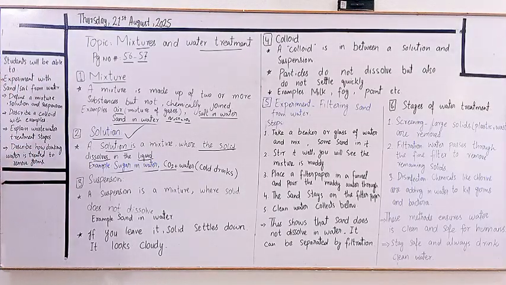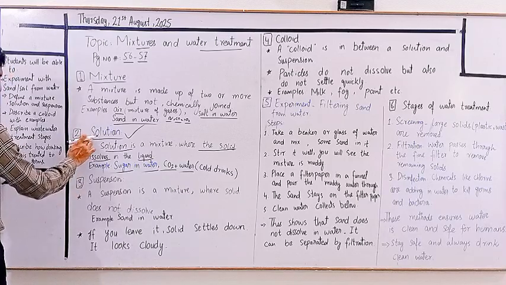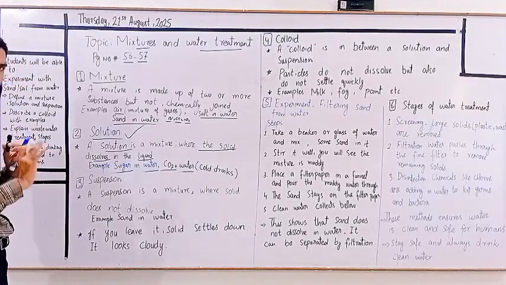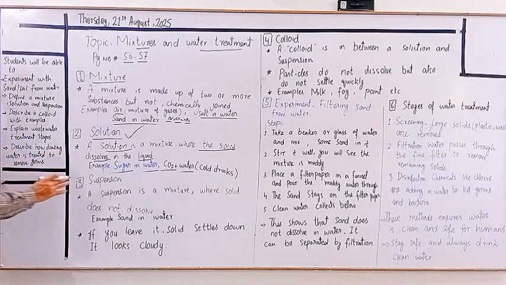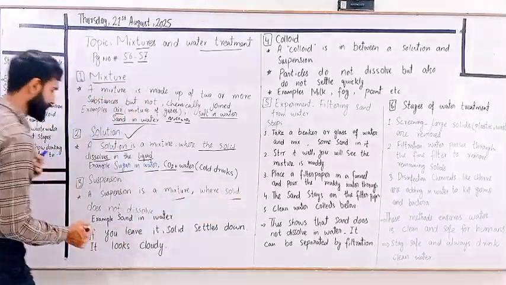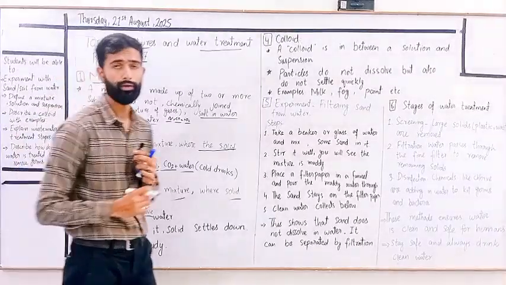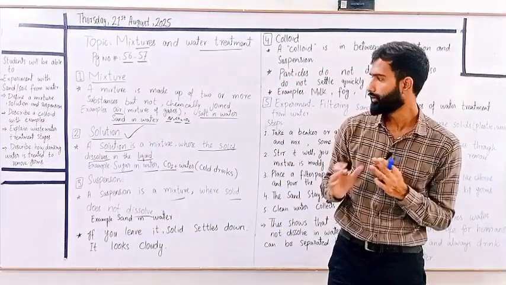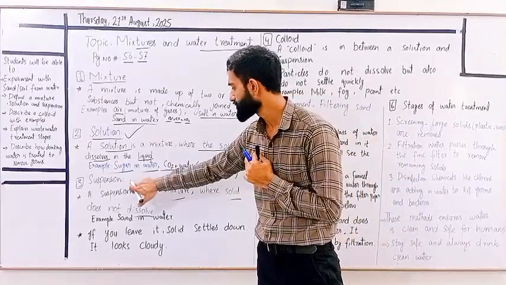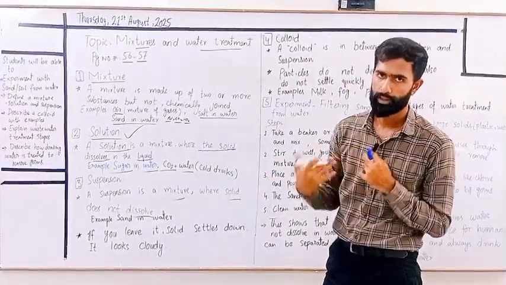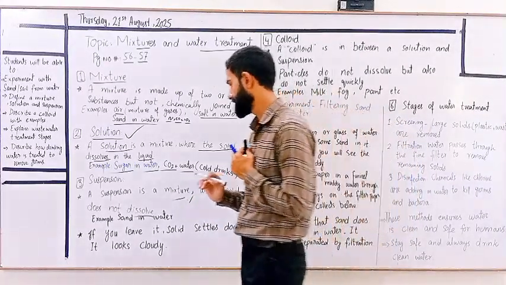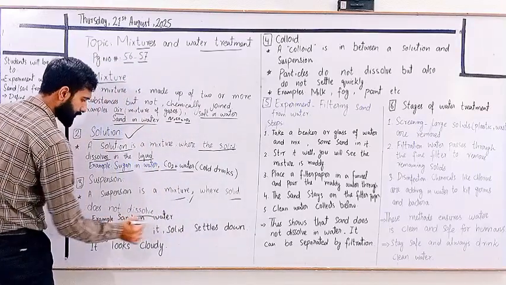Next one is suspension. These all are types of mixtures: solution, suspension, and colloid. But there is a little bit of difference in all of them. Suspension is also a type of mixture where the solid does not dissolve. In solution, the solid is dissolved in water, but in the case of suspension, the solid does not dissolve in the mixture, right?